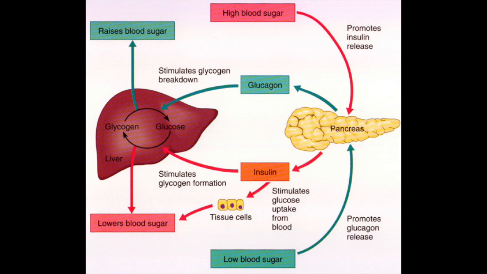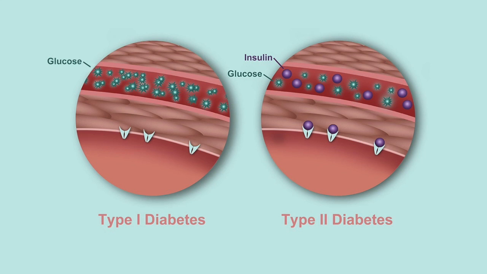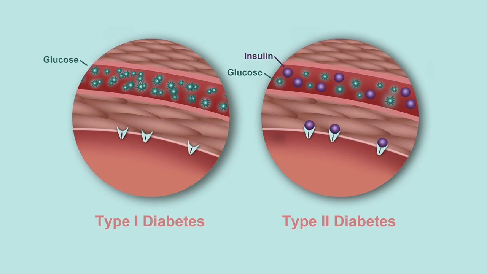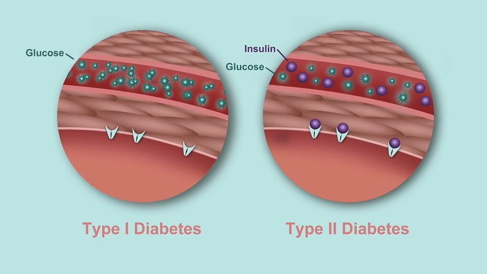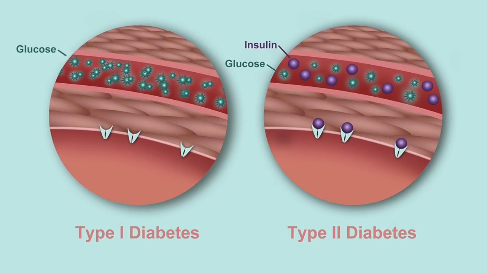A positive feedback mechanism is a control system that sends a signal to increase a response. Maintaining homeostasis is important because cells depend on the body's environment to live and function. Diabetes is the failure of the negative feedback mechanism and results in high blood glucose levels, which have a variety of negative health effects such as heart disease and high blood pressure.